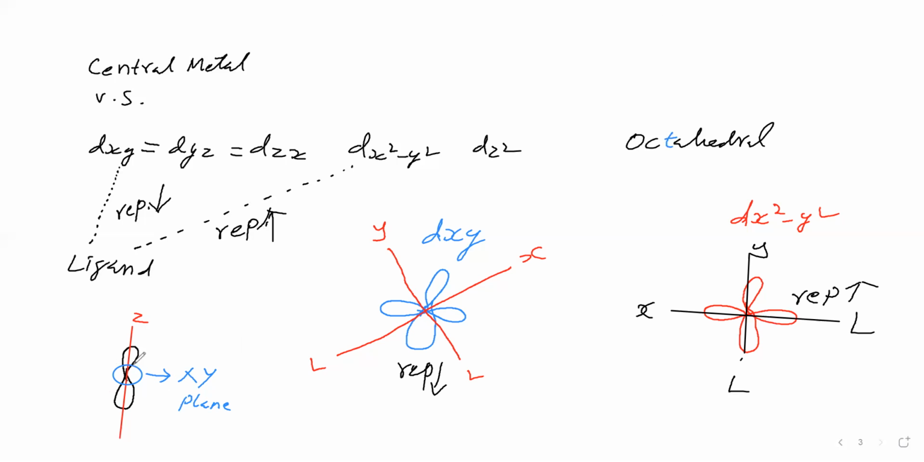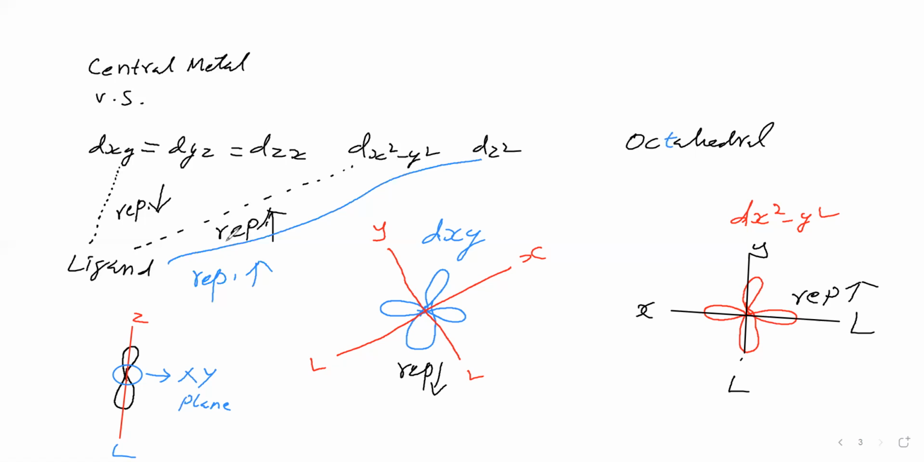Ligands approach along the x-axis, y-axis and z-axis. Along the z-axis the ligand is approaching. Therefore, how will the repulsion between the ligand and dz square be? This repulsion magnitude will be higher than this one. Between the ligand and the dz square orbital, repulsion is possible. This magnitude will be greater than that magnitude.